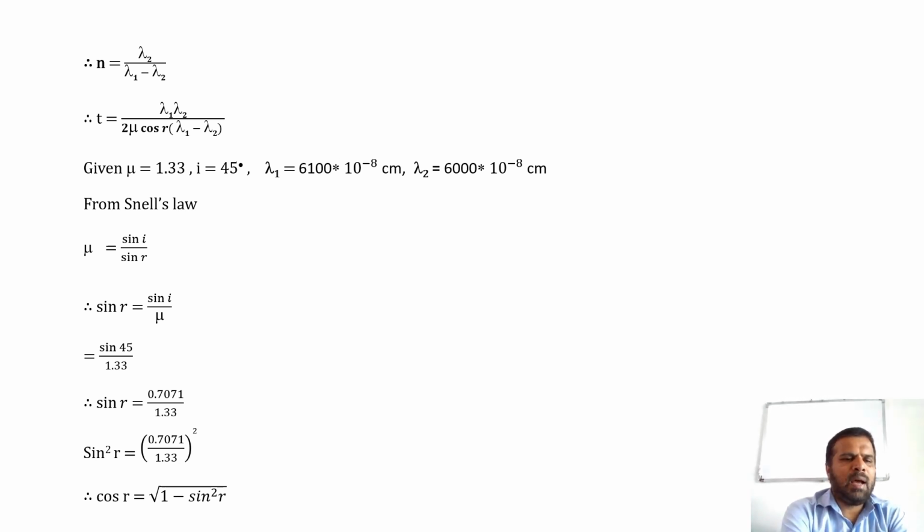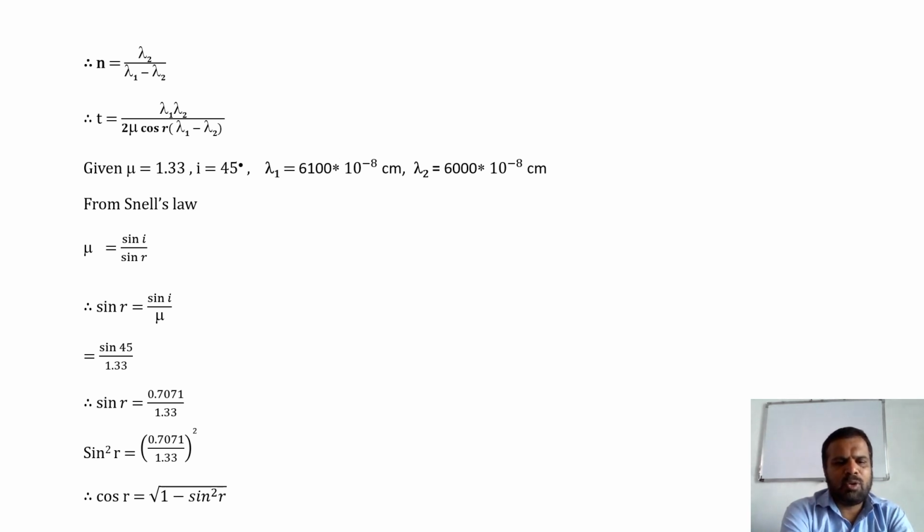Therefore, sin r is equal to 0.7071 divided by 1.33. Therefore, sin square r is equal to (0.7071 divided by 1.33) whole square.